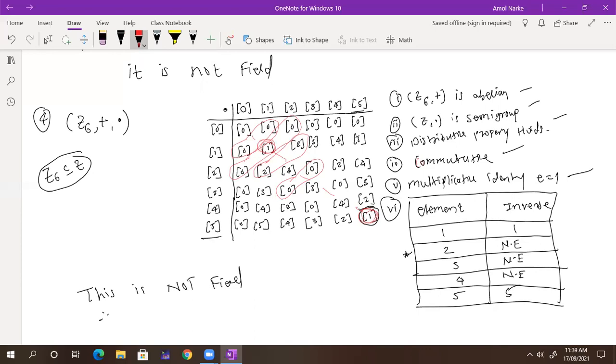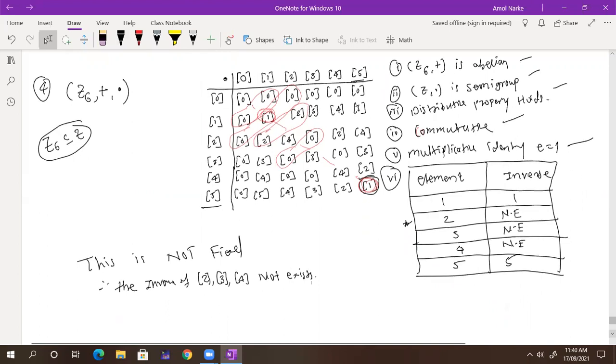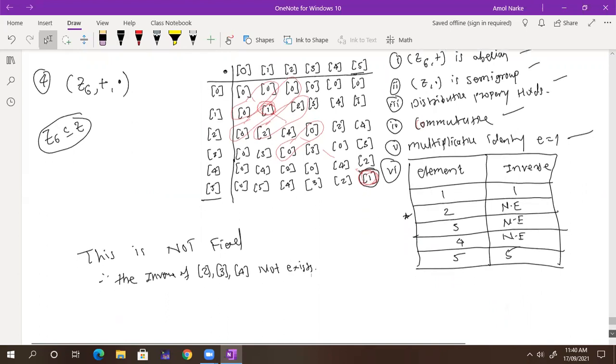So since it is not a field, since the inverse of 2, 3, and 4 does not exist, you can write it down in that way. Got it, everyone? Yes, sir. So this is the example of not a field. So let's see the next example.